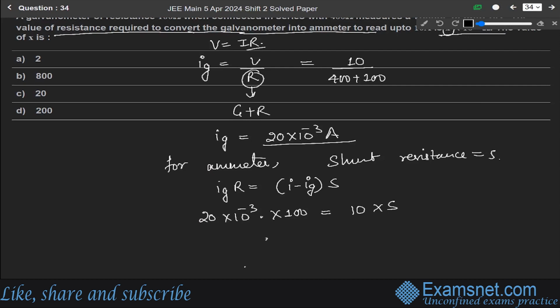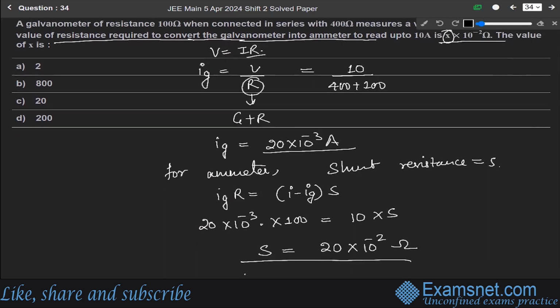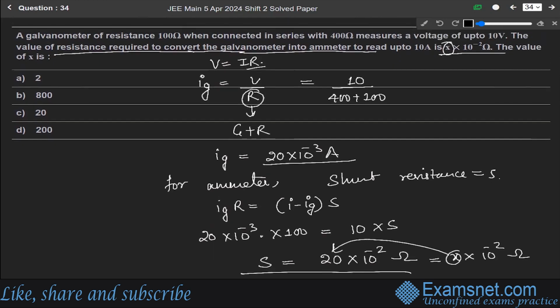So from here we can say that S is equal to 20 into 10 to the power minus 2 ohm. Okay, so comparing it with that given in the question, equals X into 10 to the power minus 2 ohm. So the value of X here is 20. Okay, so the correct answer is option C.